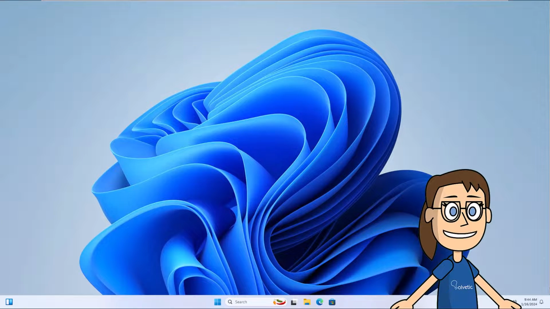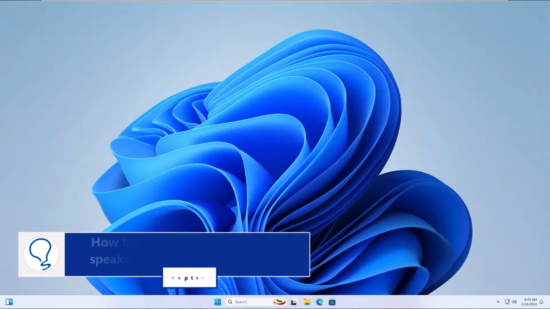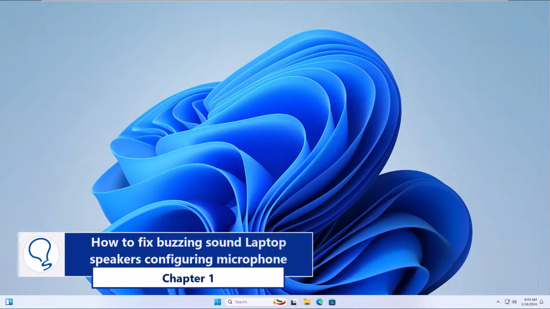Today in Solvetic, we will see how to fix buzzing sound laptop speakers. Chapter 1. How to fix buzzing sound laptop speakers, configuring microphone.